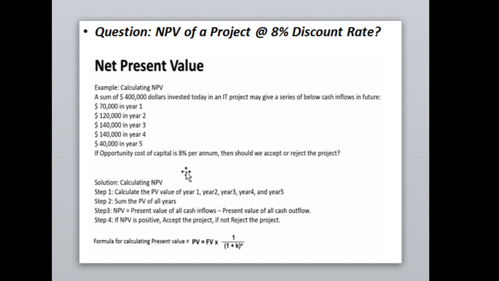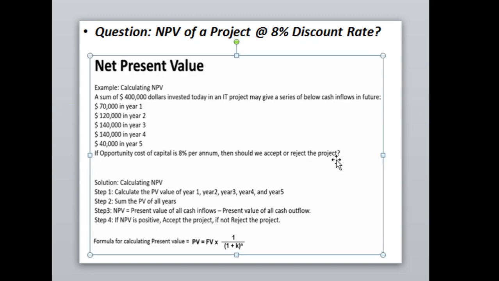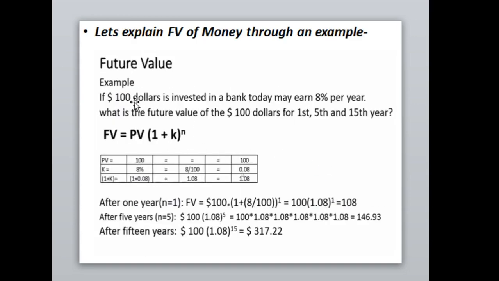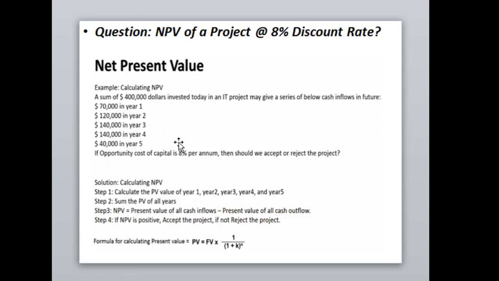If the opportunity cost of capital is 8%, I mean again I am going to let you know this is the K, because opportunity cost of capital is denoted with the help of K. So this is 8% per annum. Then should we accept or reject the project? Using the same calculation we have discussed, the formula is to be taken under consideration. This will be the formula of future value equal to PV times (1 plus K) to the power n. So by using this formula you will calculate the present value of the first, second, third, fourth and all the years.